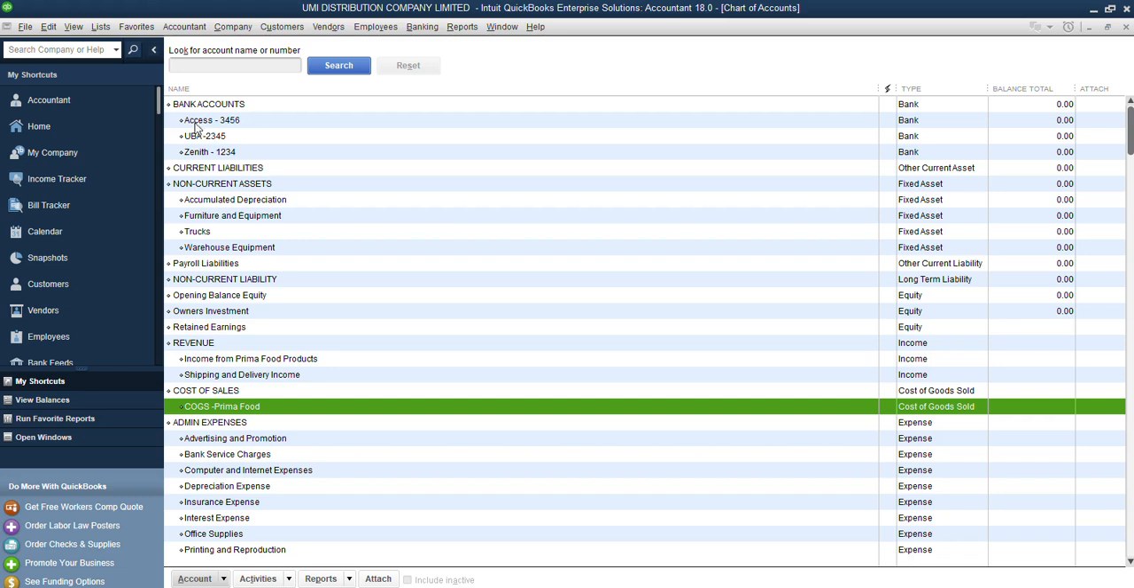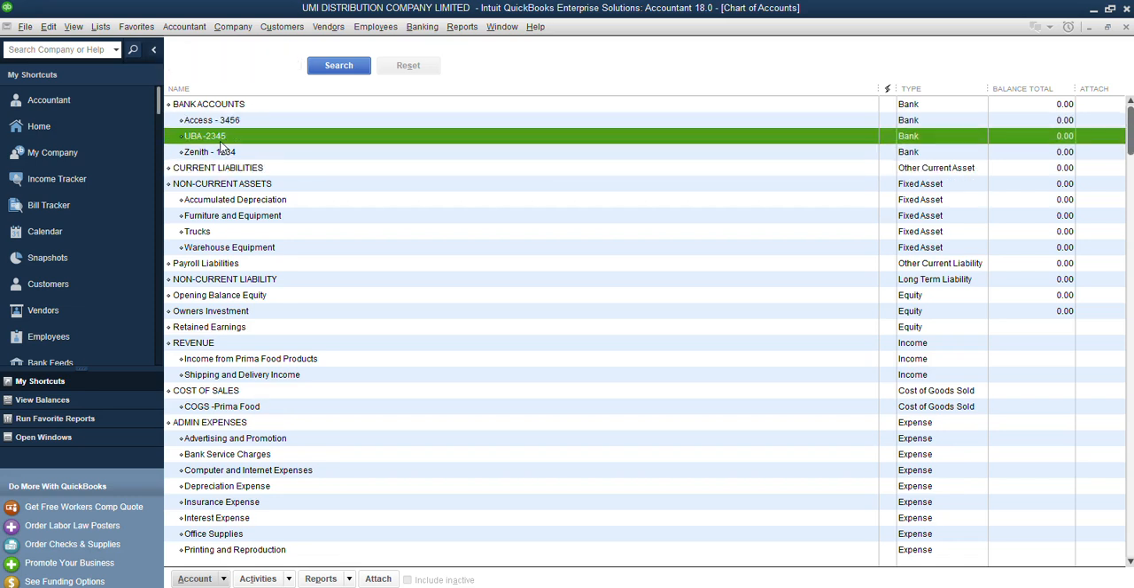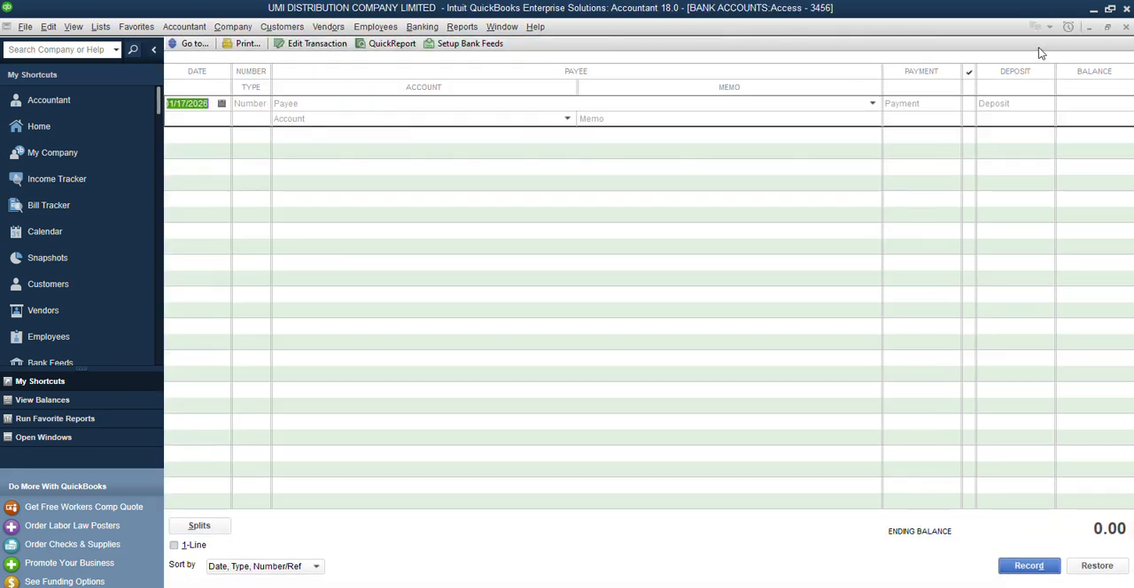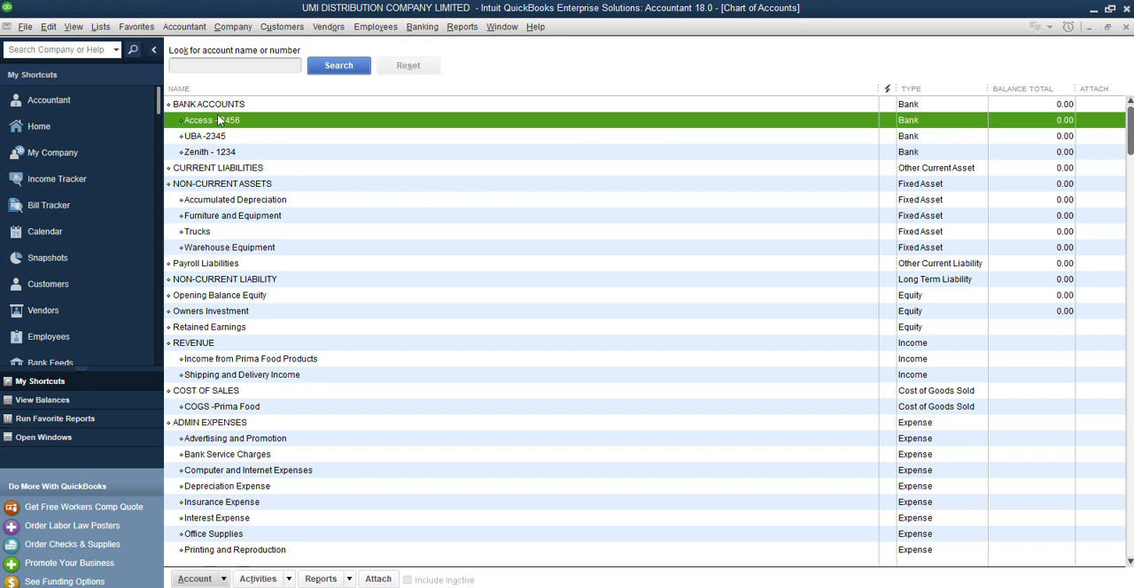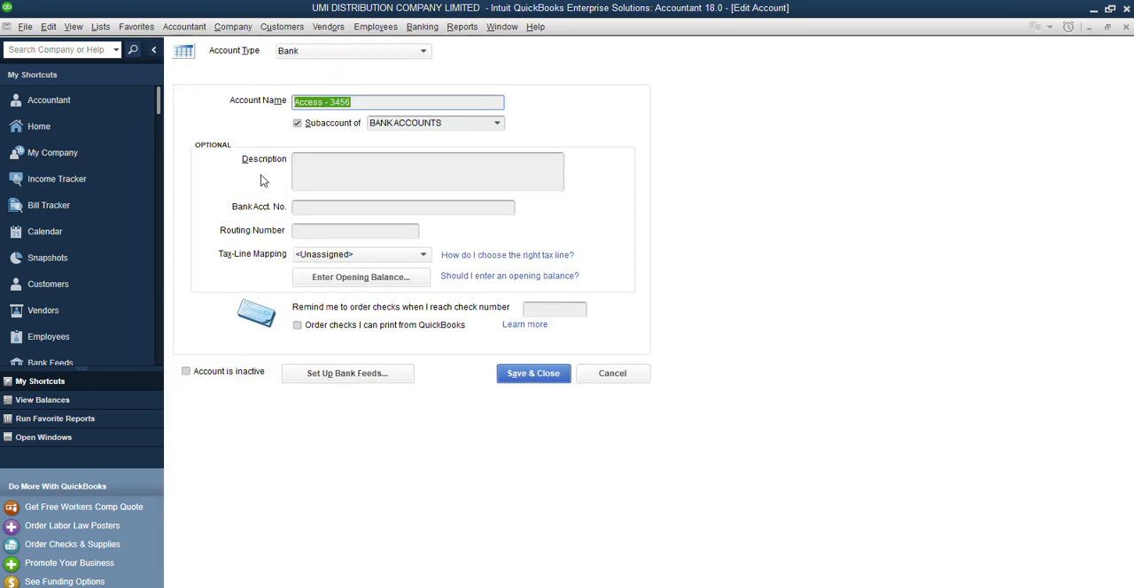Now, let's take for instance, you have your bank account and you have your bank statement. And of course, there is money in it and you want to put the ending balances into this account. All you need to do is just right click on the account and click edit account. Now if you click edit account here, you see where it says enter opening balances. So here is where you can enter the opening balances or the closing balances as at when the bank account was generated. So let's go ahead and do that.